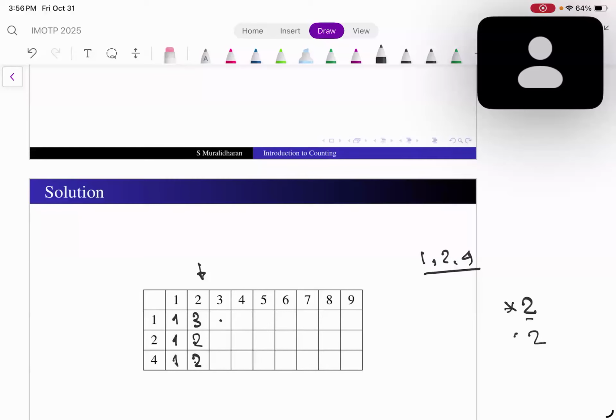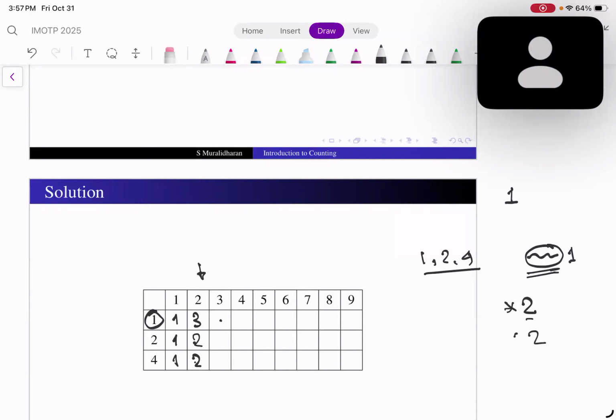The 9. Now, how about the 7? I think the number ends at 1. That is, I want the number to end at 1. Correct? So this is a 3-digit number. So what are these numbers now? What can I say about this one?